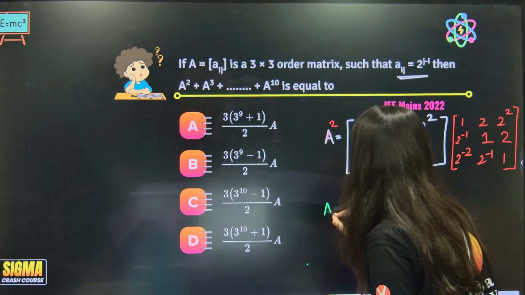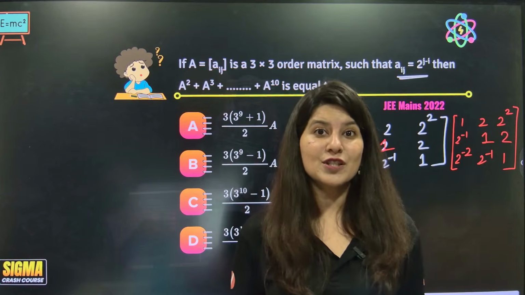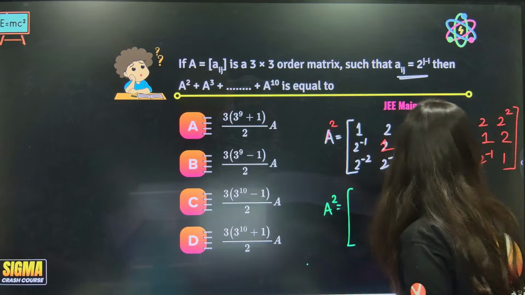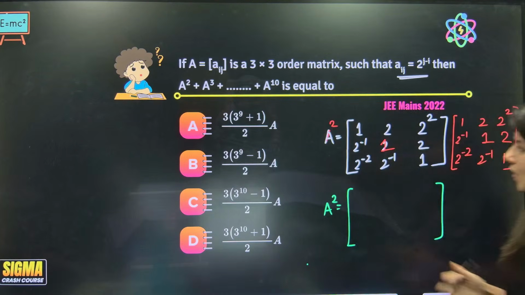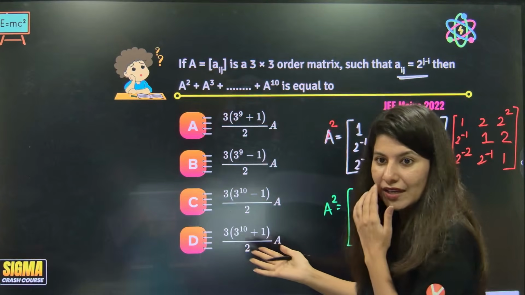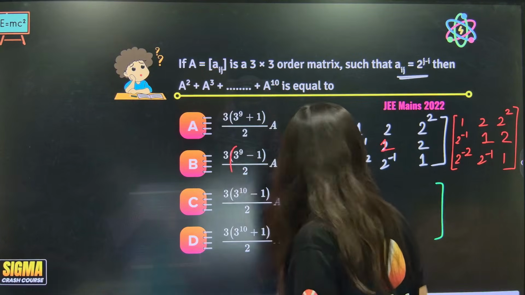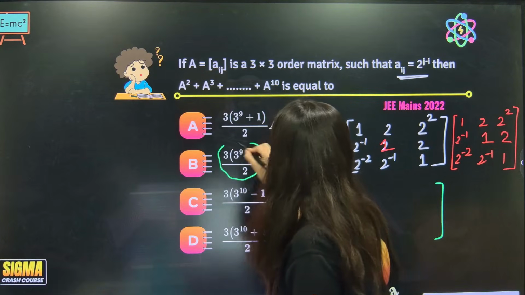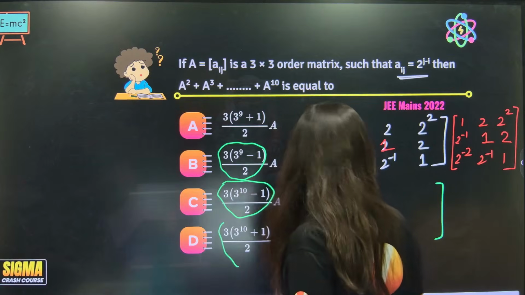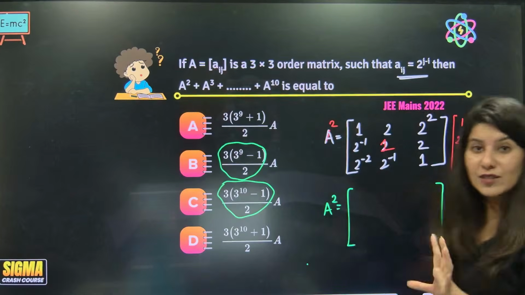What is happening to A square? Pattern based question. Keep an observation also, what pattern it's going to become. And you know what? I can see 3 also. And one more thing, can you see, if you observe this, don't you think that a GP is going on? Some GP related thing is going on, especially in B and C option, geometric progression we can observe.